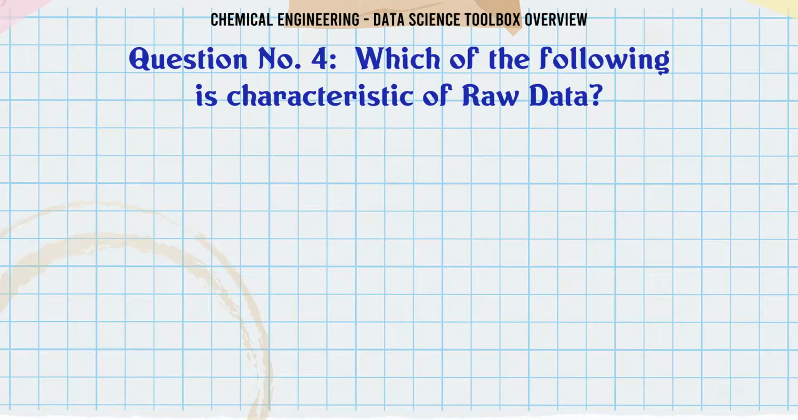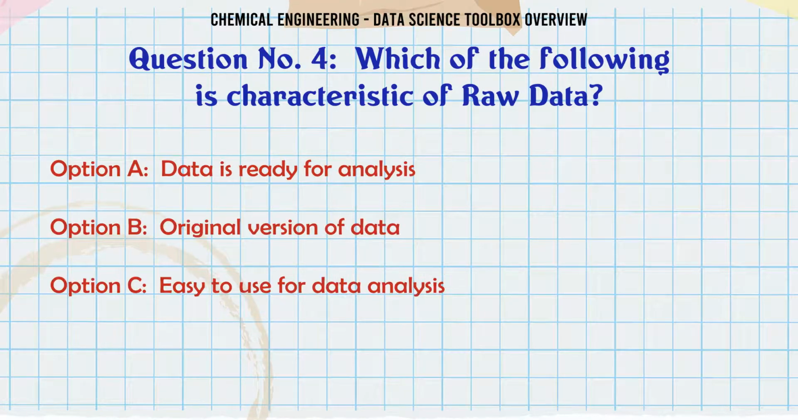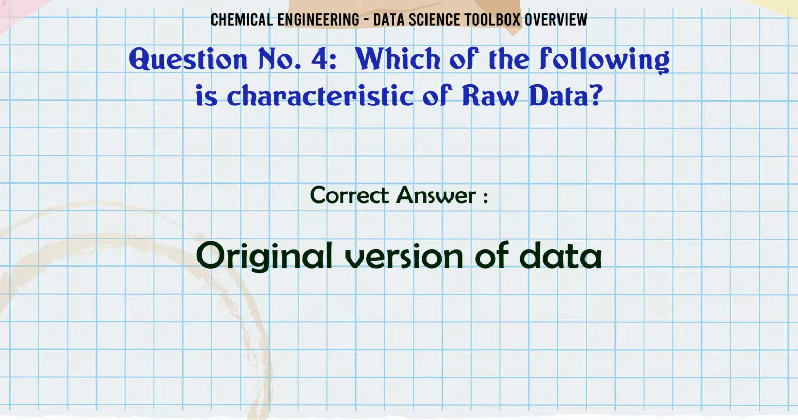Which of the following is characteristic of raw data? A. Data is ready for analysis. B. Original version of data. C. Easy to use for data analysis. D. None of the mentioned. The correct answer is original version of data.